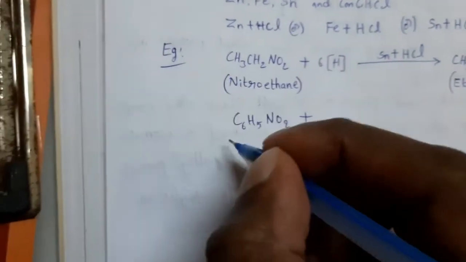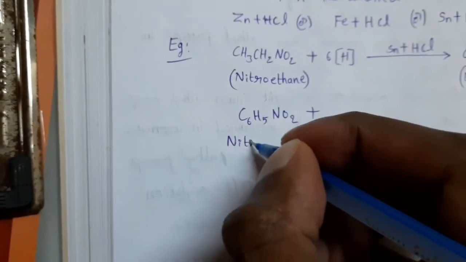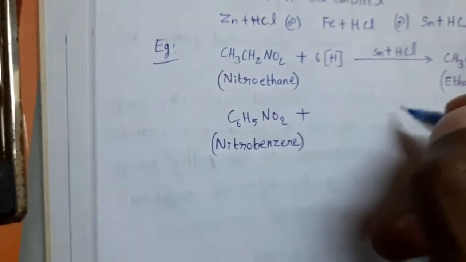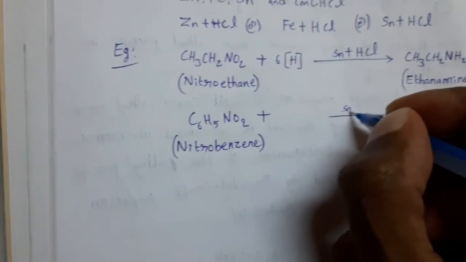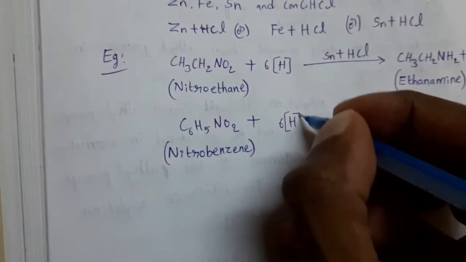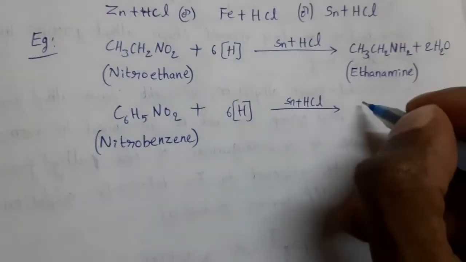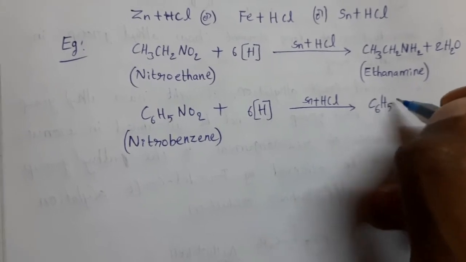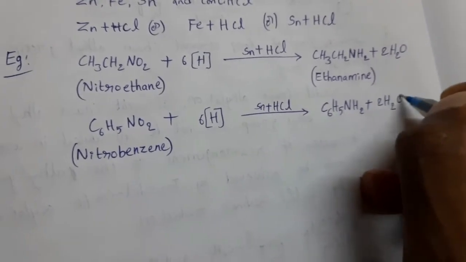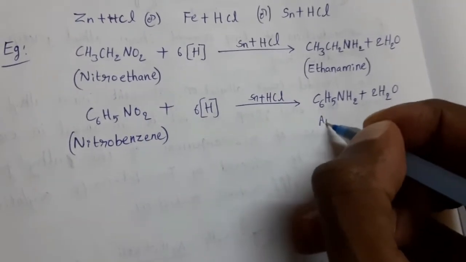In the same way, take aromatic compounds. C6H5NO2. This is nitrobenzene. Nitrobenzene undergoes reduction in presence of Sn plus HCl. Then 6 hydrogens participate in this reduction process. We can get the primary amine C6H5NH2 plus 2H2O. What is the name? Aniline.